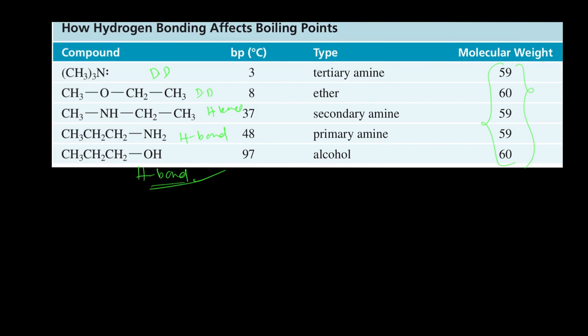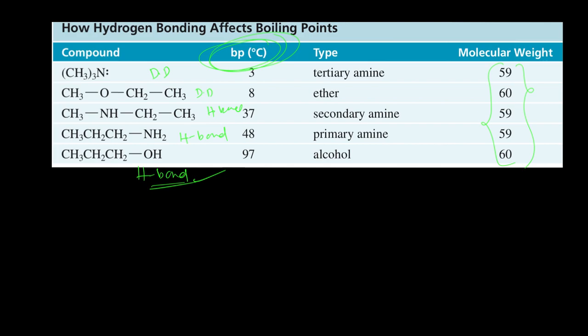And which one has the highest boiling point? Compare here, these are the boiling points: 97, 48, 37, 8 and 3 degrees Celsius. So keep in mind, first we have to focus on which forms the hydrogen bond. Next, dipole force. In case dipole forces are equal, then we have to think about the strength of the dipole force. In case the dipole force strength is nearly the same, then you have to check the molecular weight. If you observe the ether and the amine, their molar masses are 60 and 59. Both have dipole force. Therefore, the ether has a somewhat greater boiling point than the amine.